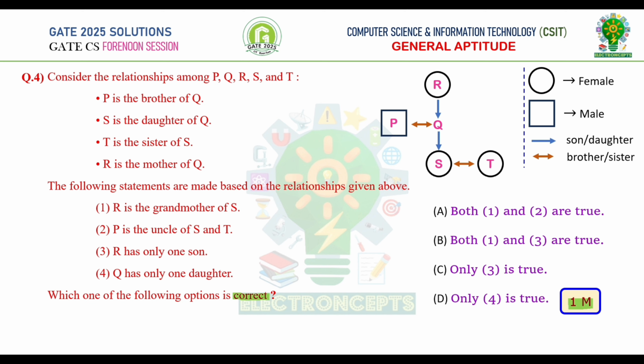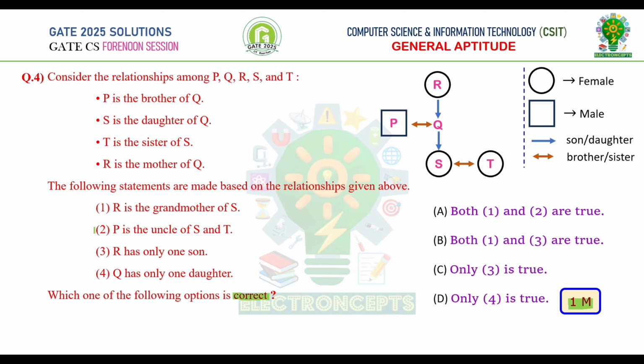Now let's go through statements and find which statements are correct. Statement 1. R is the grandmother of S. Yes, the statement is correct because R is having a child and the child is having a daughter. Therefore, R is grandmother of S. Statement 2. P is the uncle of S and T. This statement is also correct.